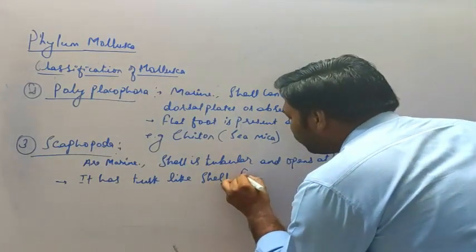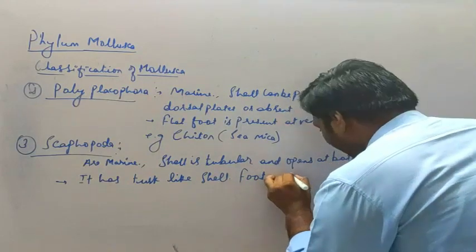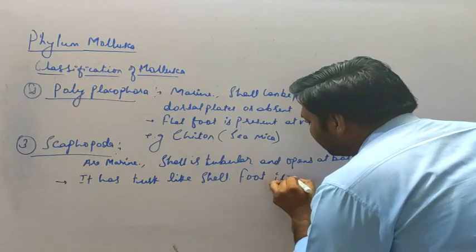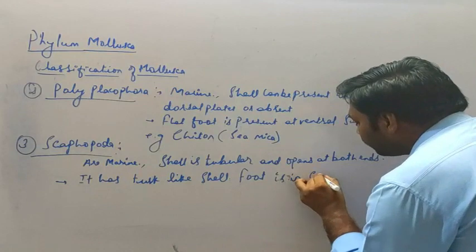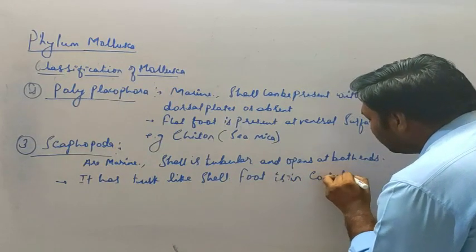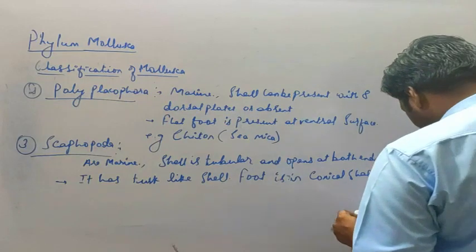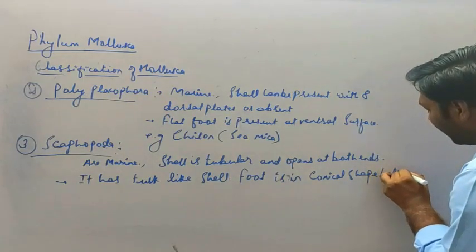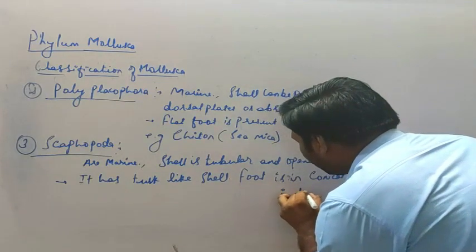The foot is in conical shape, which helps in digging.